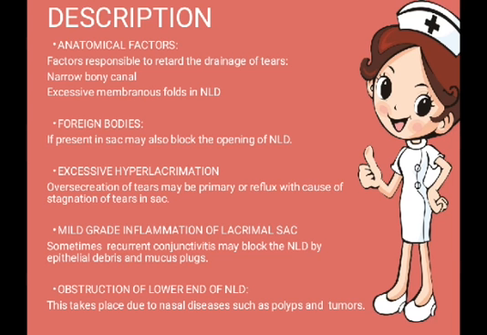Next one, obstruction of the lower end of the NLD. Now there is an obstruction present at the lower end of the nasolacrimal duct. It takes place due to nasal diseases. Sometimes nasal diseases occur, such as polyps. Polyps are abnormal cell or tissue growth present on the mucous membrane, and in case of tumors a mass of tissue grows there. So these diseases become the reason for obstruction of the lower end of NLD.